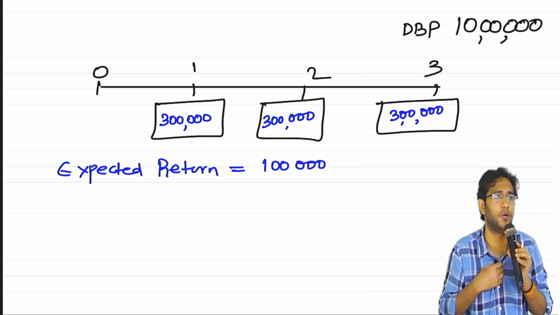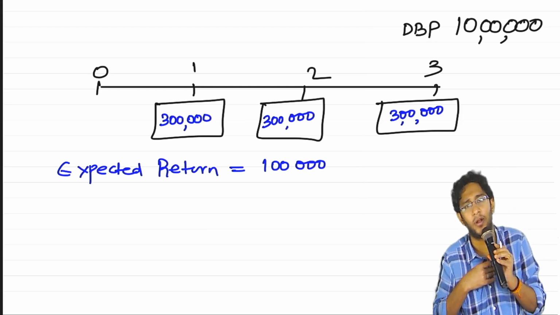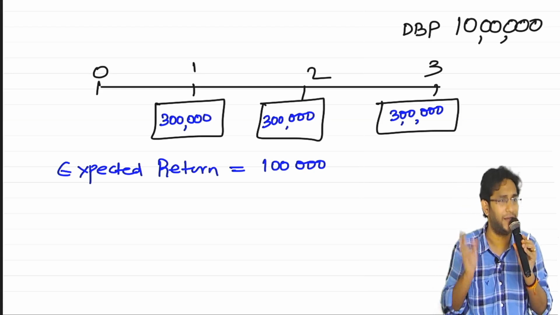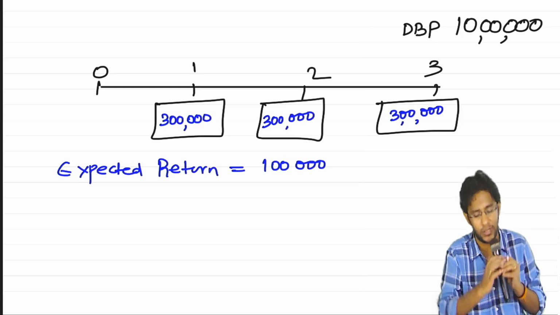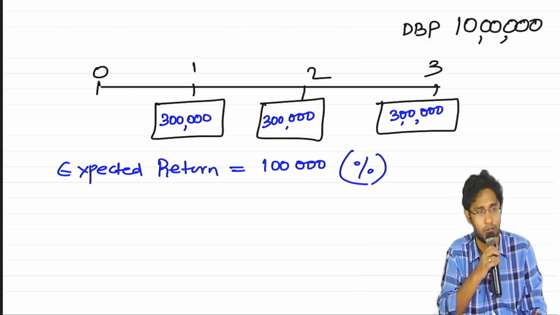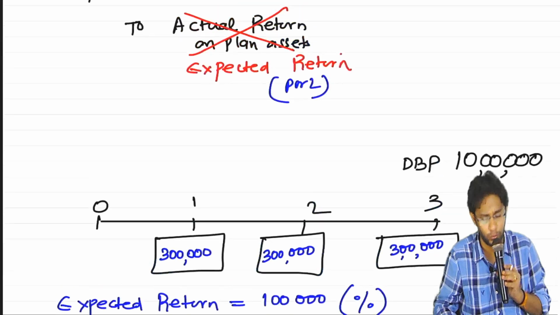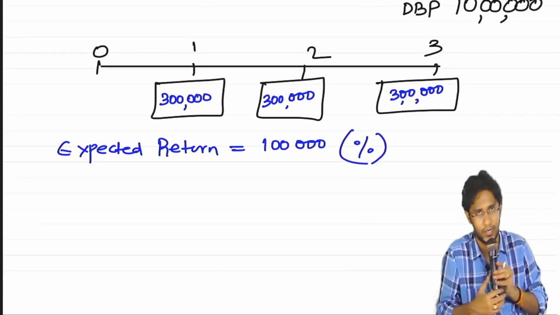My total investment is how much? 9. I believe that I am getting a return of 1. So overall it will become 10. In questions, what you solve, that amount will not be given. They will give you this in percentage terms. Questions we will see later on. Models we will see, but just for understanding.